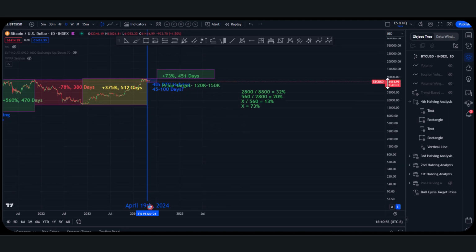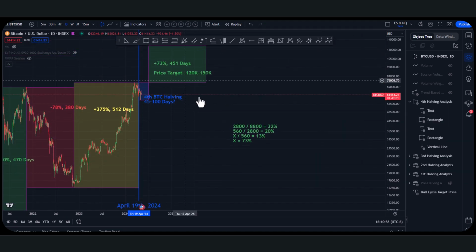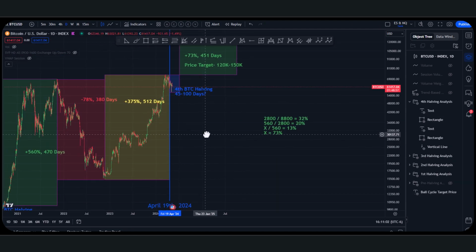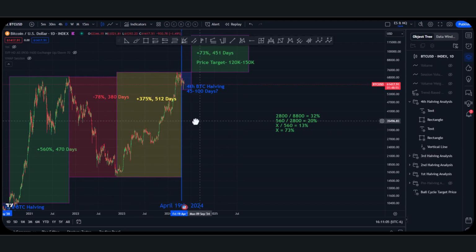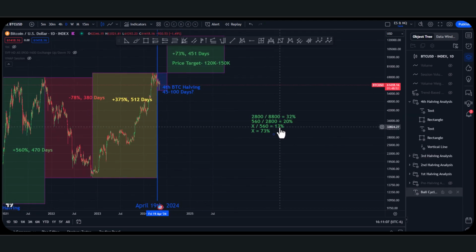How much percent increase do we get after the breakout? This is represented by X, divided by this metric, 560%. And we also don't know this number, so this is a little bit more speculative, okay?